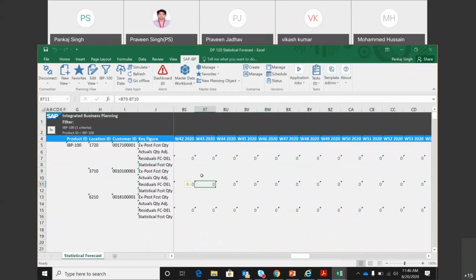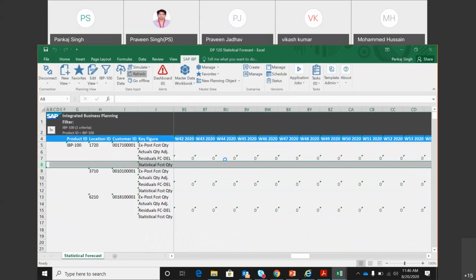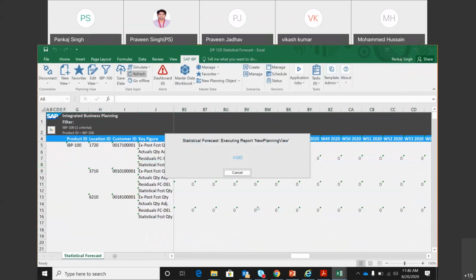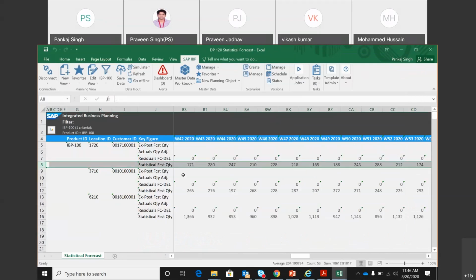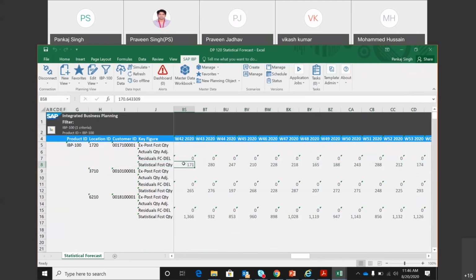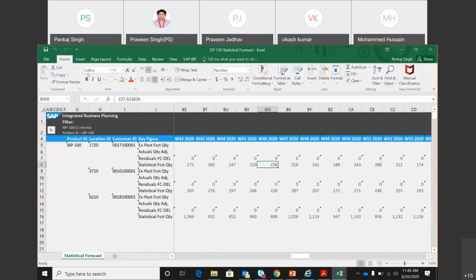Then here we are expecting that we should get to see numbers in this key figure. Let's do a refresh here. We can see the numbers appearing here. So can someone explain the business meaning of this value 228? What does this indicate in business terms?